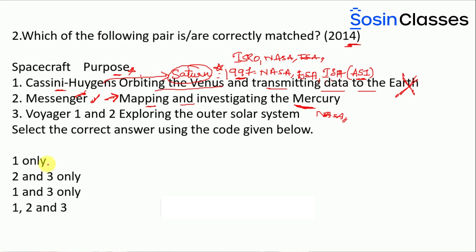If you look at the options 1, A, B, C, D, here it is A, this is B, this is C, and this is D. So one option is wrong, so you can easily eliminate option A, option C and option D. That way you can ultimately arrive at the answer, that is B, right?